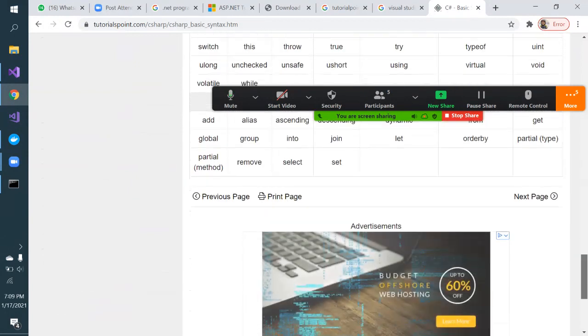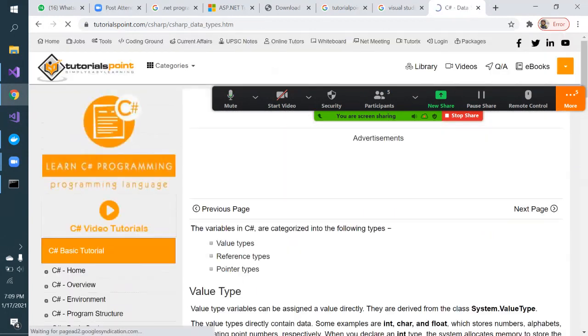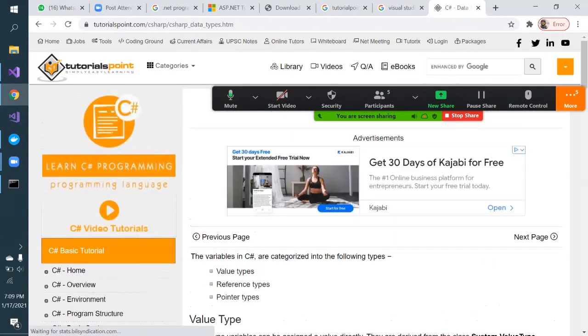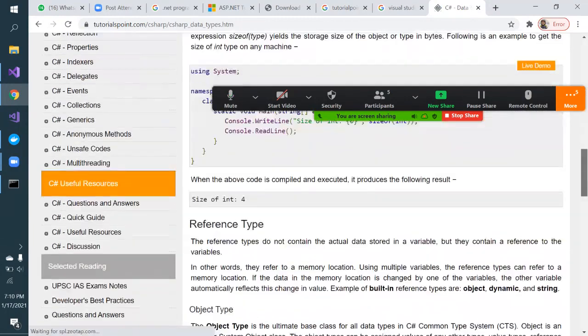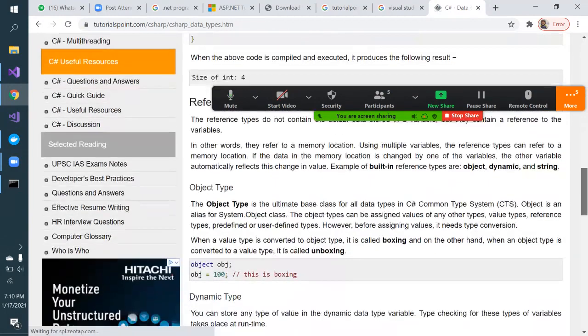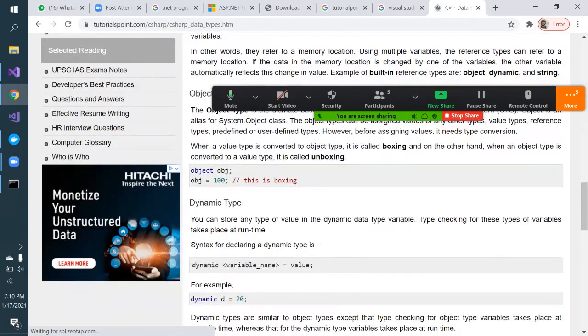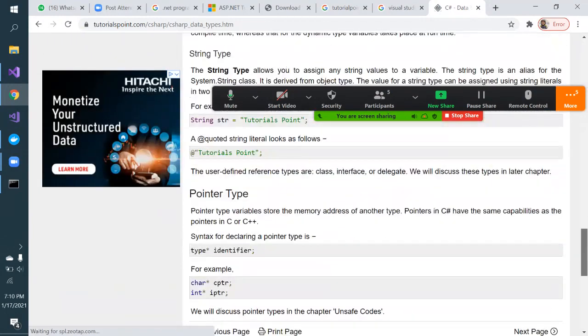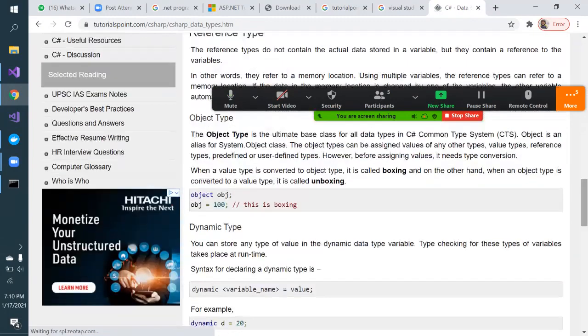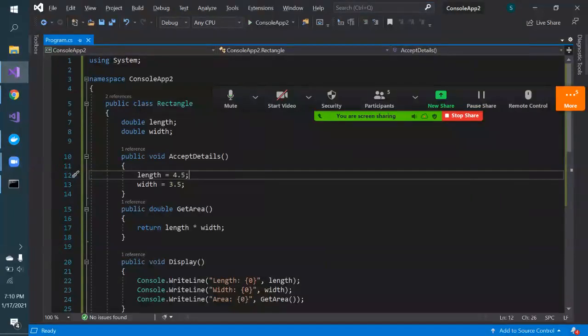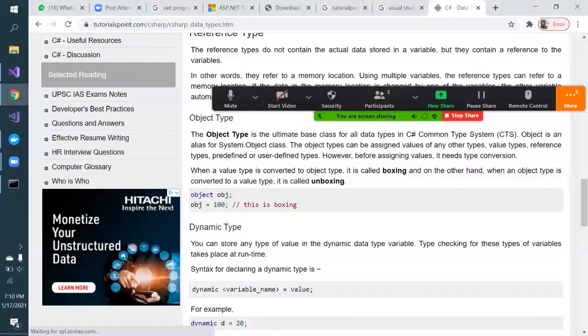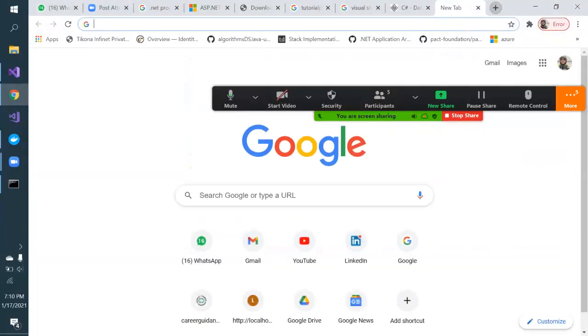Go to the next page. What is value type, reference type, pointer type? You should keep going through that, and they give you some program samples. You follow this, keep typing it in your editor and run the program. In fact, there is one more good website called W3Schools.